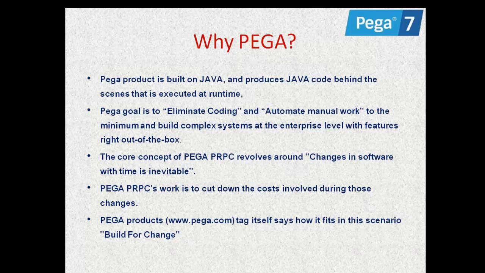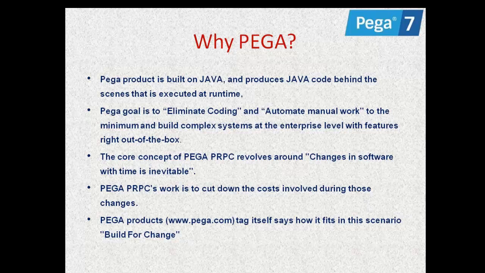See, whatever you are developing, suppose if you define any business logic, if you define any user interface, it will automatically generate the Java code behind the scenes, but there is no need to deal with that coding. You will not touch that code, it will automatically generate in the backend. Okay, no need to modify that, or change anything.